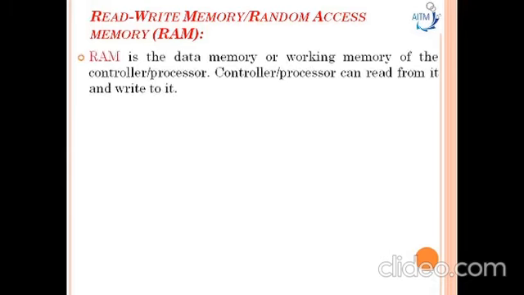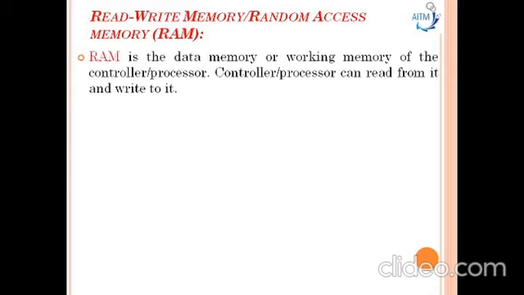Now coming to the read-write memory, or the random access memory. This random access memory is called a read-write memory because the processor or controller can read the data from this memory as well as write onto it. So this RAM is the data memory or working memory of the controller or processor.